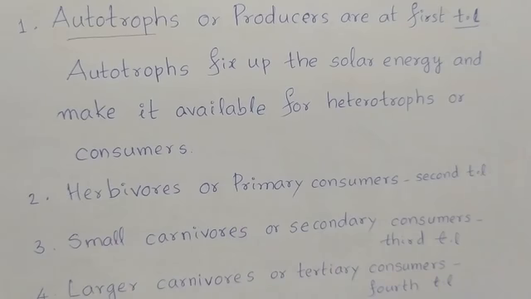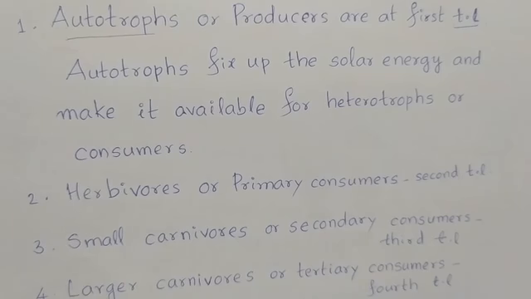Producers are at the first trophic level. Primary consumers are at the second trophic level. Secondary consumers are at the third trophic level. And tertiary consumers are at the fourth trophic level. Which animals are primary consumers? Herbivores. Which animals are secondary consumers?